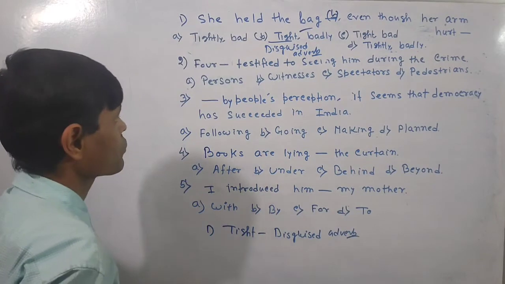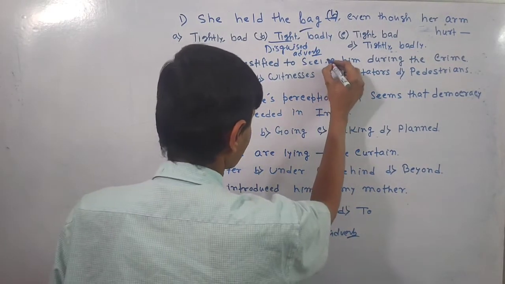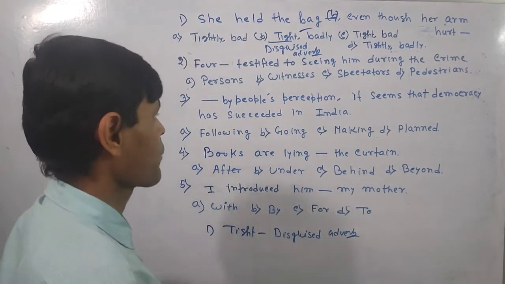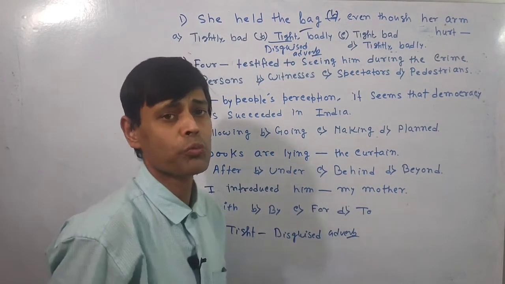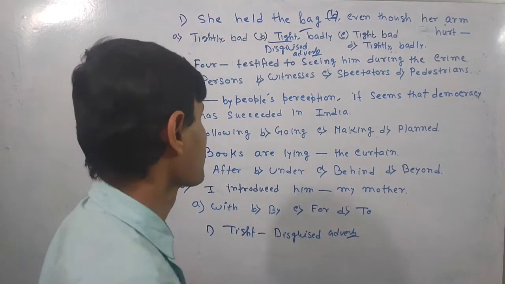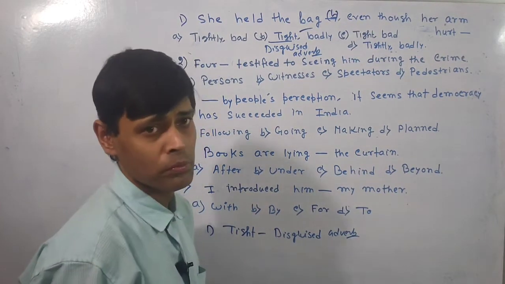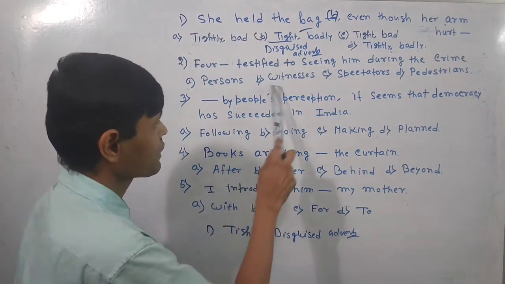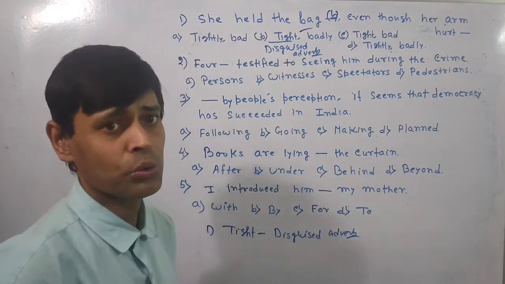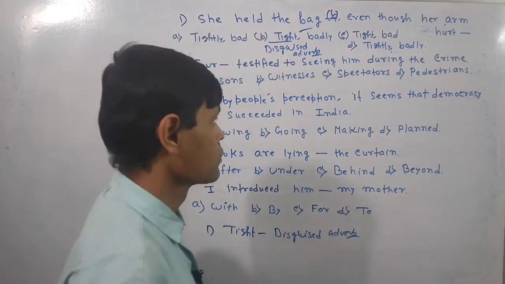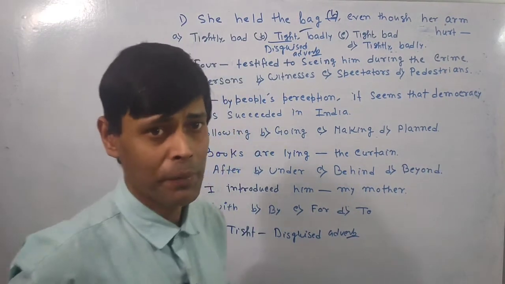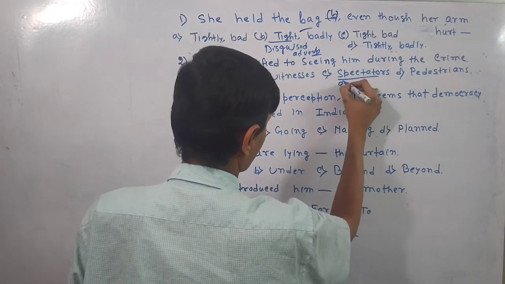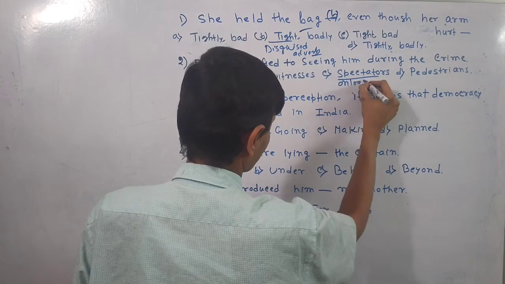Now I am going for the second question. Ford testified to seeing him during the crime. Testified means given proof. So who gives the proof? Generally eyewitnesses. Spectator means seer, those who see, or onlooker. Pedestrian means passers-by. So spectators means onlookers. They may not be the eyewitnesses.